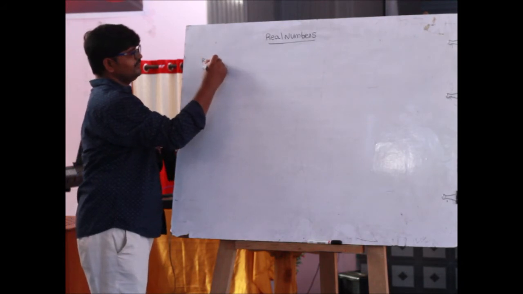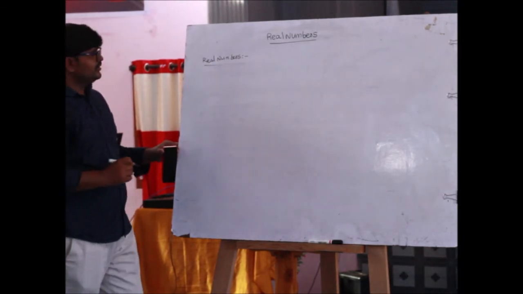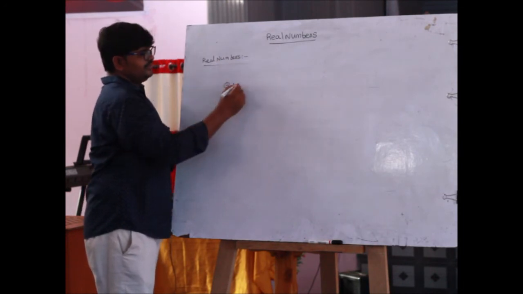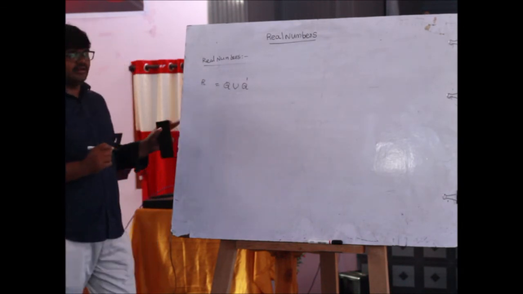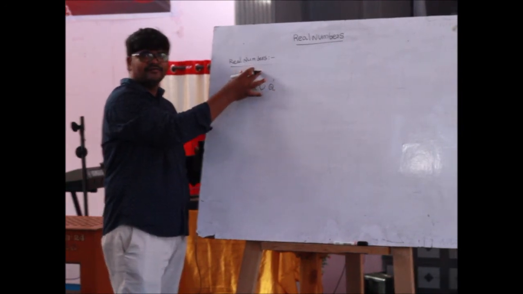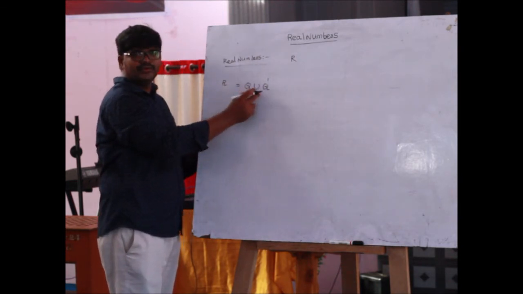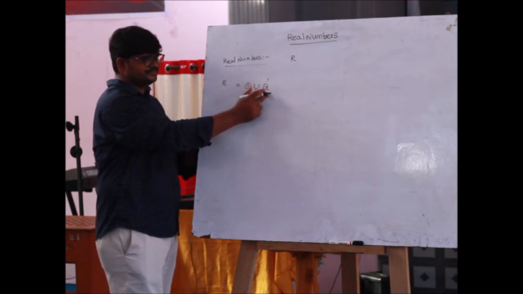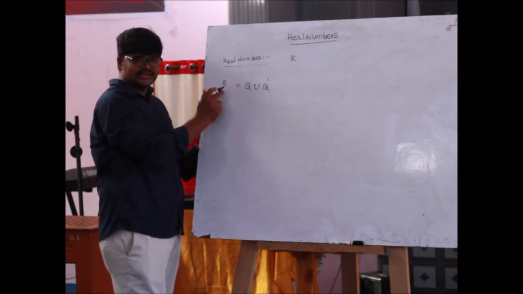Our topic is real numbers. The set of rational numbers union the set of irrational numbers is called the set of real numbers. The combination of rationals and irrational numbers is called the set of real numbers. Real numbers are represented by R, where R equals Q union Q dash.